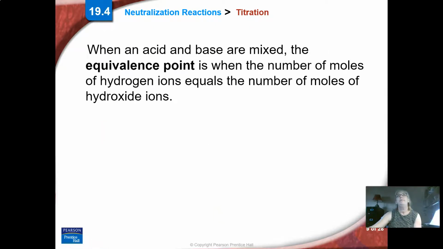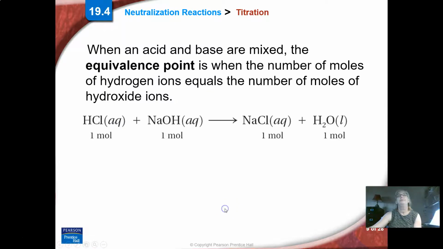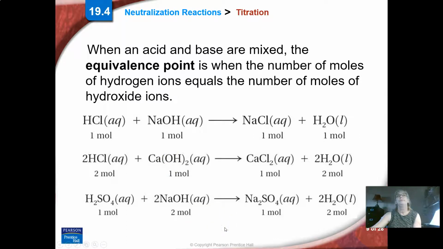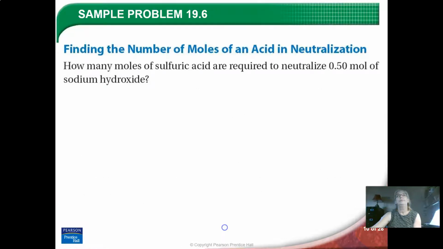When acids and bases are mixed, the equivalence point is when the moles of hydrogen ion equal the moles of hydroxide ion. So all the moles are equal to each other. All the H pluses are used up by the hydroxides. So finding the number of moles of an acid is called neutralization.